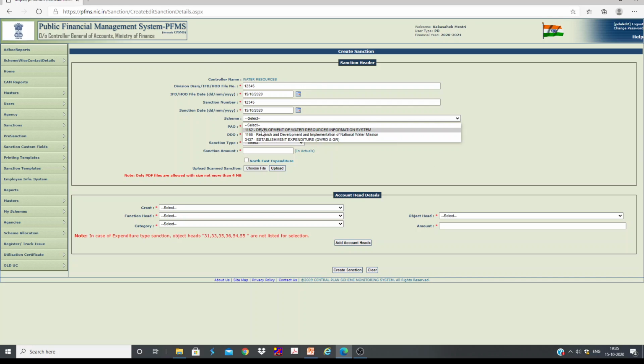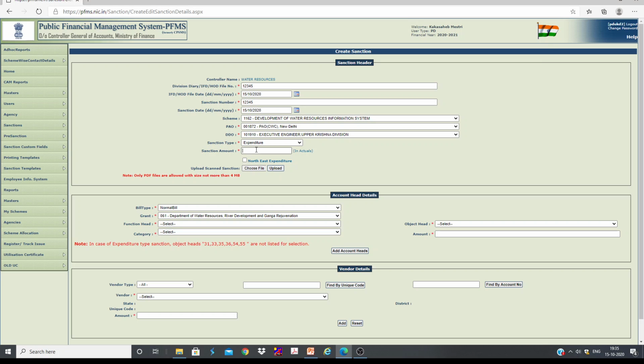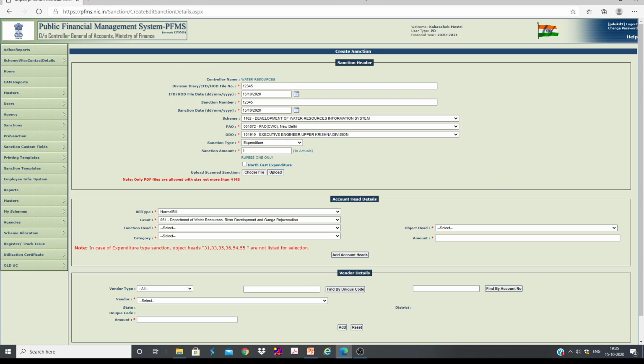Scheme 1162 Dwaris, I need to select here itself. You can see already by default grant 061 has come. Why? Because all our schemes come under 061 grant. You can see one is revenue, another one is capital. If you select the revenue one, all the heads which are meant for maintenance will come.